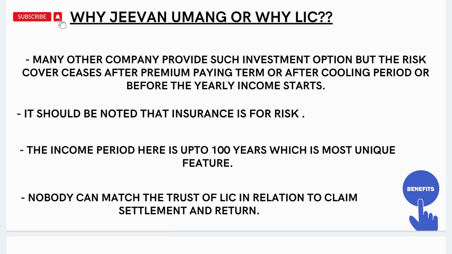The income period here is up to 100 years, which is the most unique feature. Nobody can match this kind of coverage because we have an approximate average age of 80-85 years, but this plan covers up to 100 years. So anybody opting for this plan will cover his entire life, right?